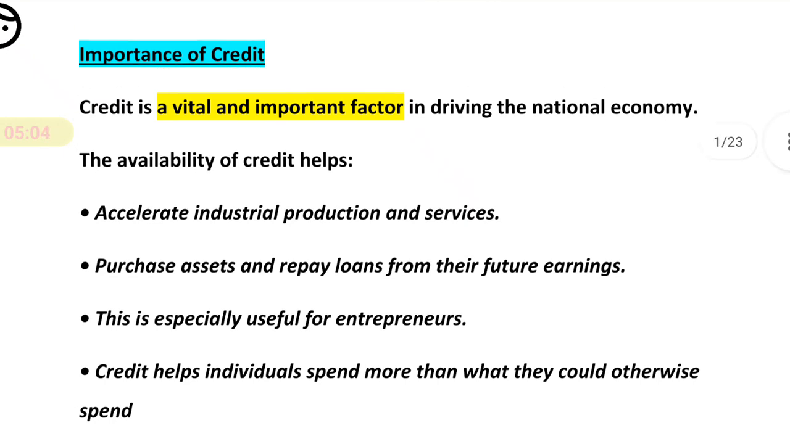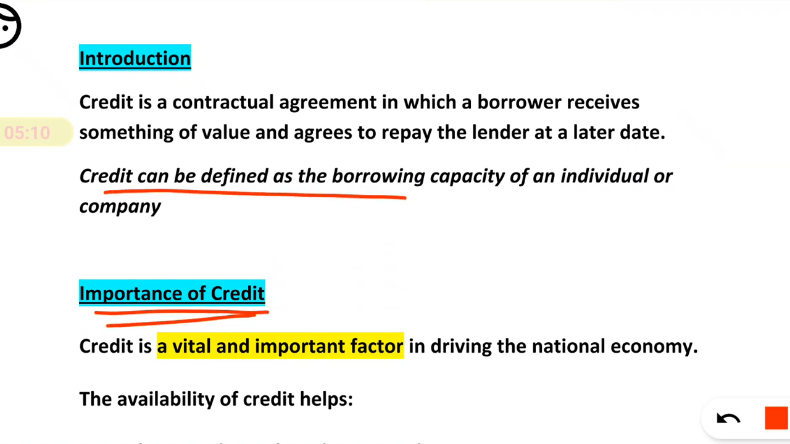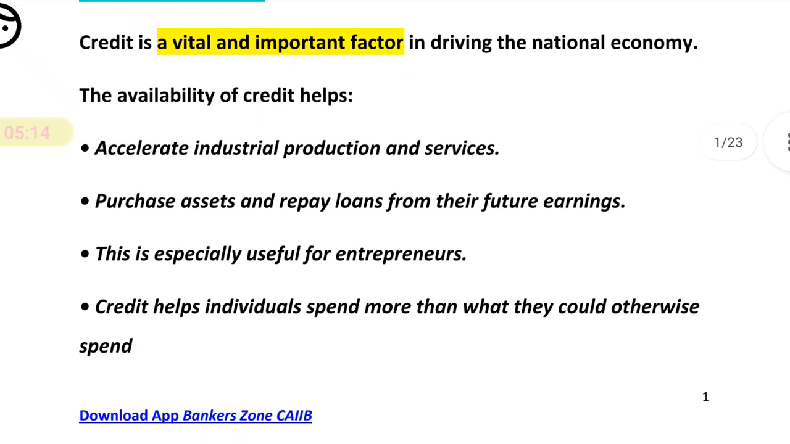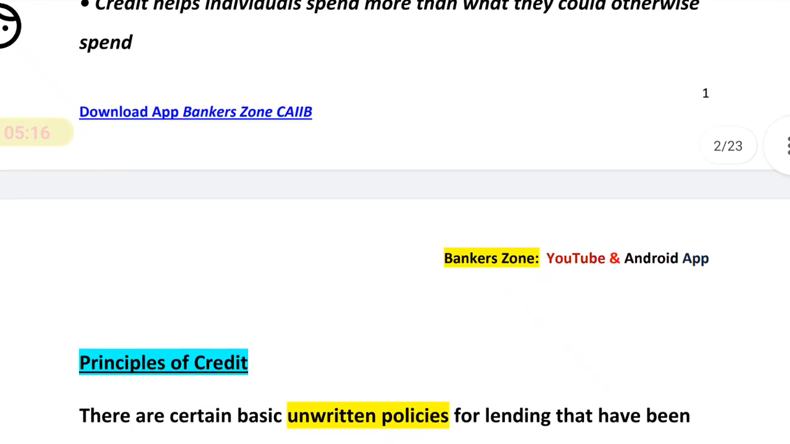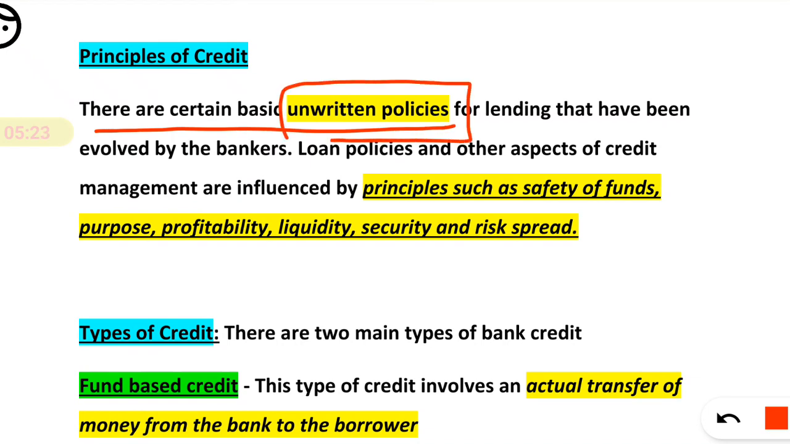So here we have discussed very basically what credit is, and we have discussed the importance of credit, just for your clarity about credit. Now, what are the principles of credit? There are certain basic unwritten policies for lending that have been evolved by bankers.